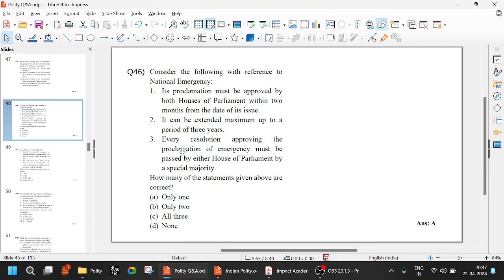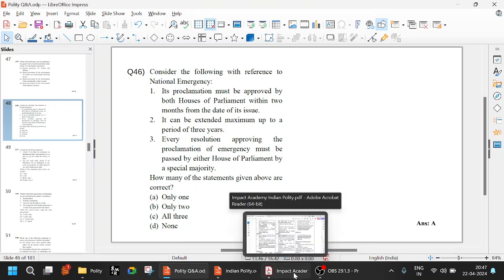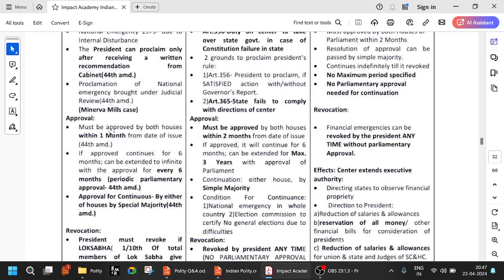Every resolution approving the proclamation of emergency. So this is also wrong. It is not proclamation. Proclamation of emergency must be by both the houses, right? That's what I said, right? It must be approved within 1 month and can be extended indefinitely with approval every 6 months. Approval for continuation is by either of the houses by special majority. But the President can proclaim only after receiving written recommendation, and that proclamation of national emergency is subject to judicial review.